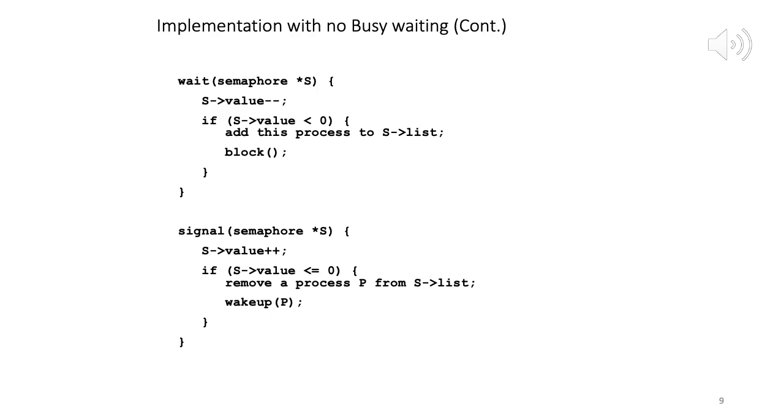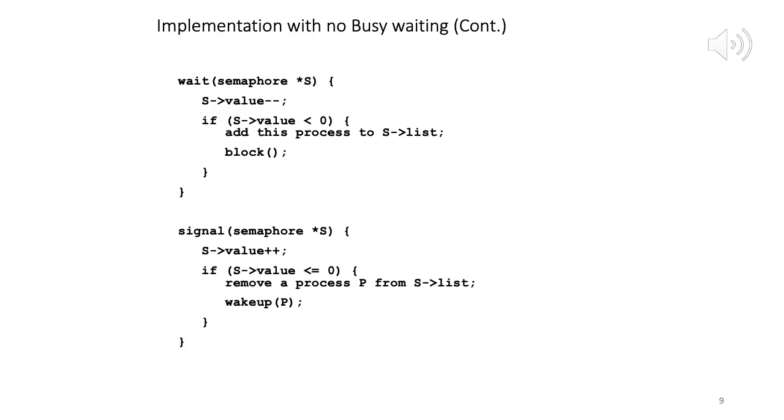Now let's say process P2 comes, right? So P1 has not released it yet. Process P2 does a wait on semaphore S, it does S value minus minus. So now what is the value of the semaphore? From 0 it goes to minus 1. And now P2 will do a test. If S value is less than 0, yes it is, add this process, which is P2, to the linked list. So P2 is added to the list of waiting processes, block P2.